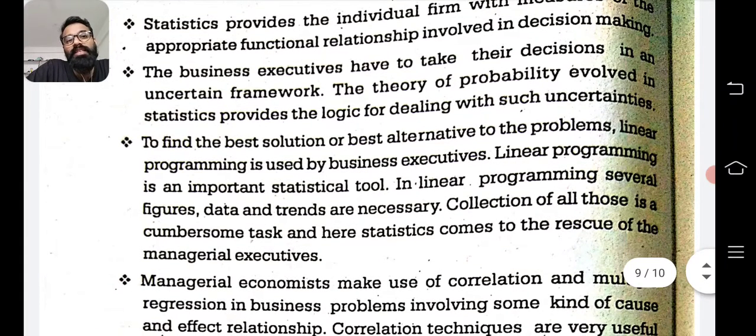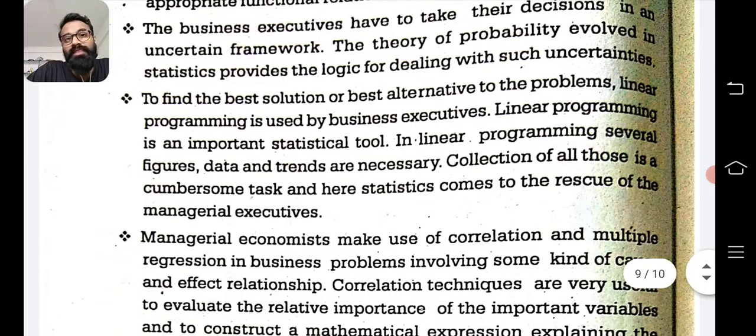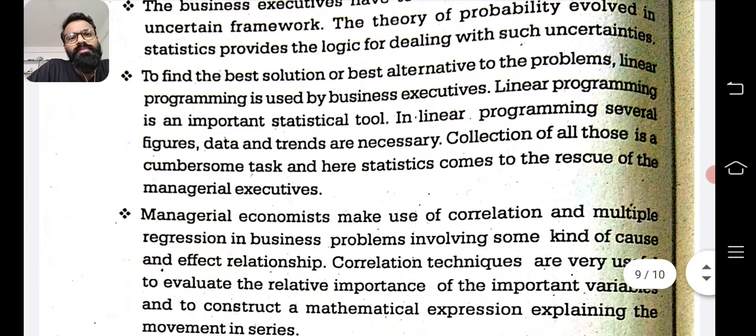The business executives have to take their decision in an uncertain framework. The theory of probability evolved in statistics provides the logic for dealing with uncertainty, because decision making is made in uncertainty. So how we have to make a decision, and what logic to use, is given by the theory of probability. To find the best solution or best alternative to the problems, linear programming is used by business executives. Now linear programming comes in statistics.